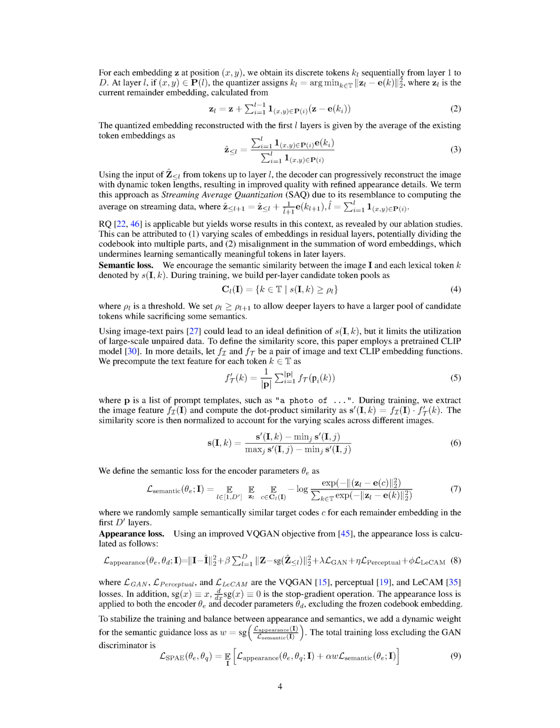Section summary. In order to encourage semantic similarity between images and textual tokens, this paper builds candidate token pools based on a threshold value for each layer during training. To define the similarity score, a pre-trained CLIP model is employed, where image and text CLIP embedding functions are used to compute the dot product similarity. The semantic loss for encoder parameters is defined by sampling semantically similar target codes, while the appearance loss is calculated using an improved VQGAN objective, including VQGAN, perceptual, and LLM losses. A dynamic weight is added to balance between appearance and semantics in the training process.